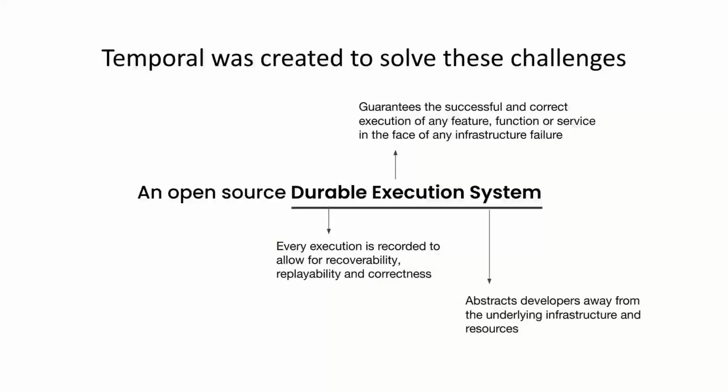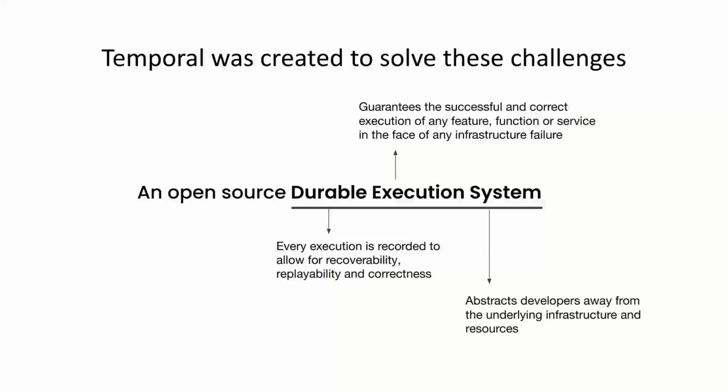It guarantees a successful and correct execution of the function or service in the face of infrastructure failure. What that means is if LCM crashes in the middle of doing something, and we have Temporal managing our execution workflows, it's going to ensure that, you know what, that task isn't executing anymore. We've got to reschedule it, restart it, move on.